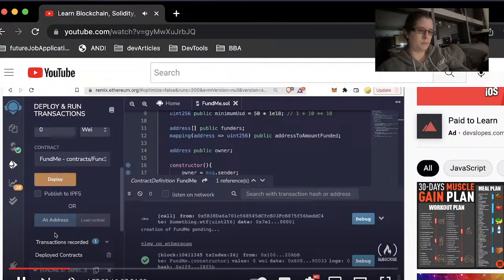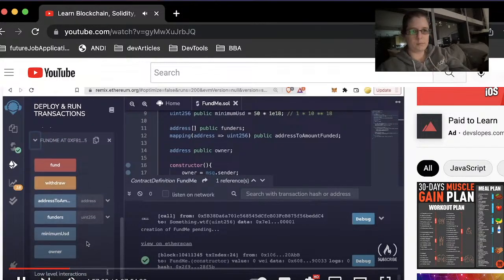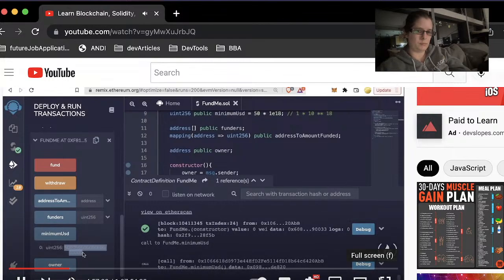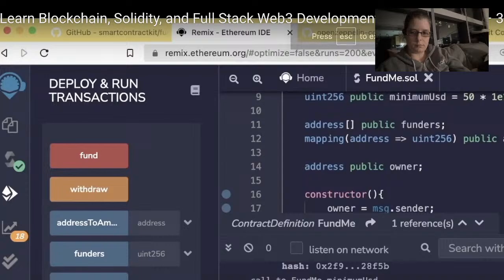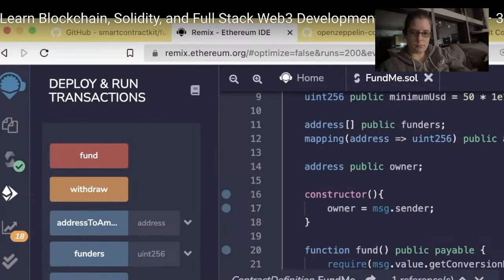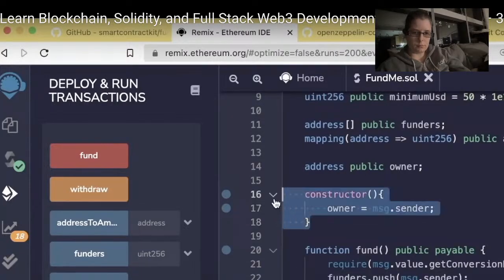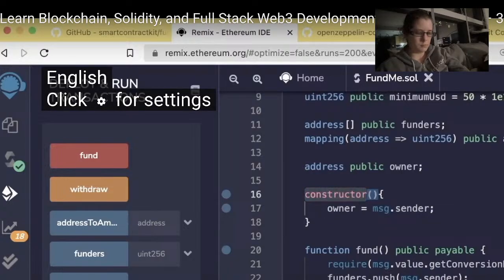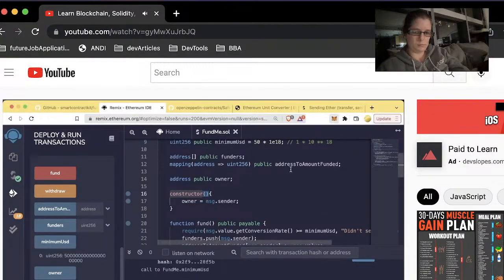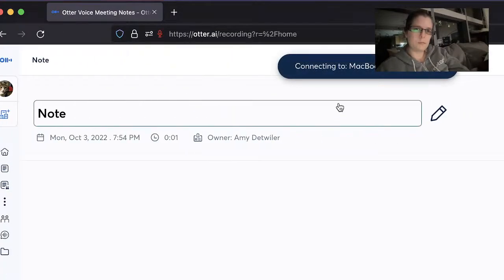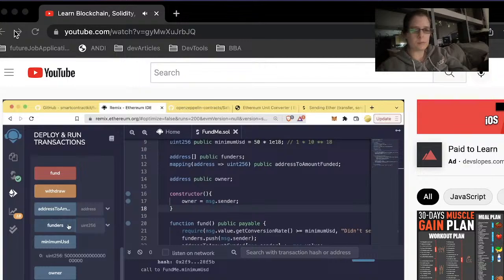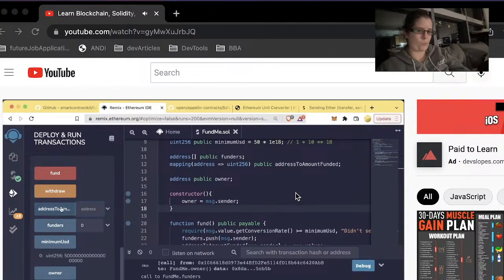All right, great. It looks like our contract has indeed been deployed. If we scroll down, we can see all of our functionality. Minimum USD is going to be that $50, but with 18 zeros so that the units are the same as Ethereum. The owner of our contract was set to our address. The instant we deployed this contract, it was deployed by calling our constructor function. So this address, 0x1066, is going to be the same as the address in our MetaMask. Your address here, of course, is going to be a little bit different than mine. We have our funders array, which of course is going to be blank. We have our address array, which is also going to be blank.